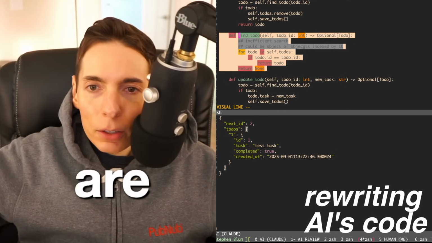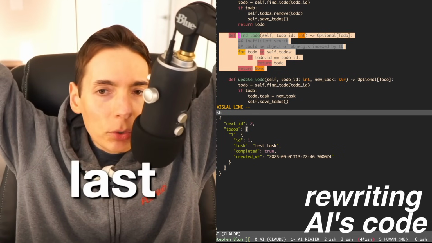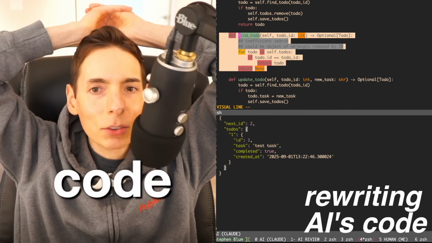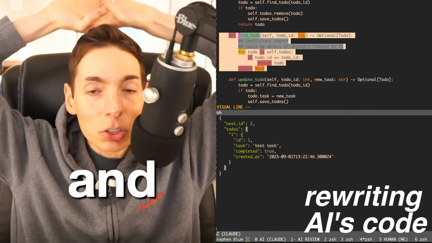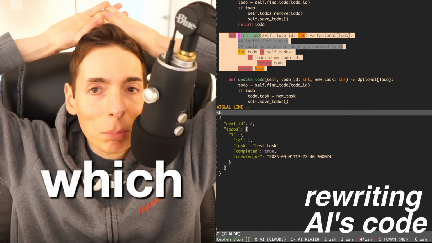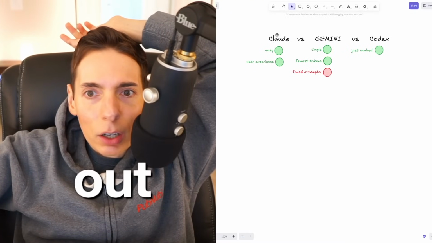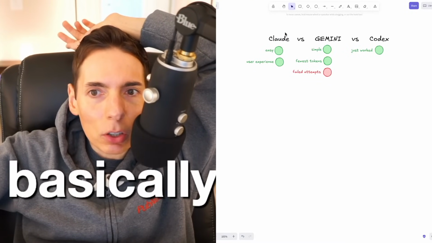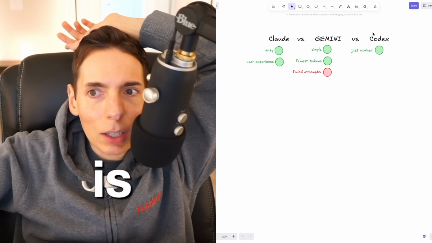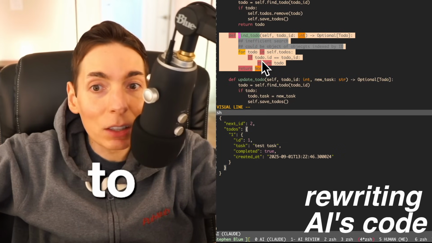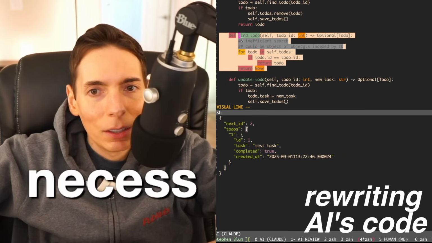The last few streams, we had some AIs compete. We had Claude Code, Codex, and Gemini compete for which one did the best job at writing a to-do app. Check this out. I basically picked Claude as the winner, Gemini as second, and then Codex also did basically as good. We're going to delete this function because it's not necessary.